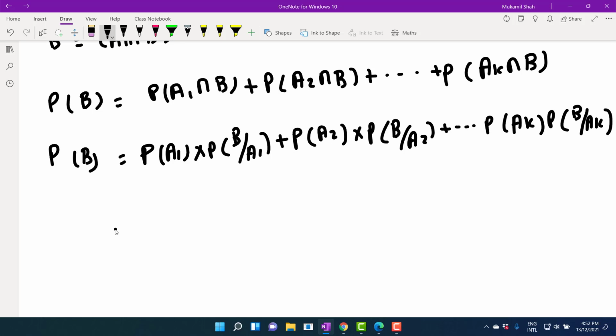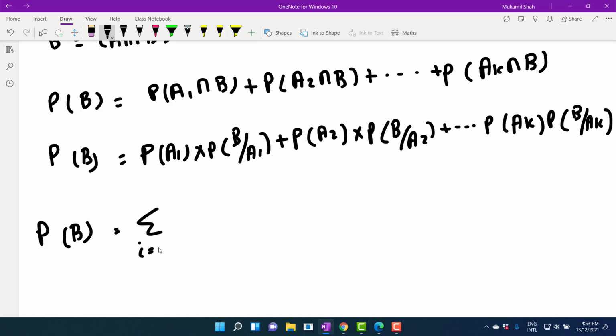Now we have to sum these probabilities up. So probability of B is equal to, for adding these probabilities, we apply the statistical rule of summation.